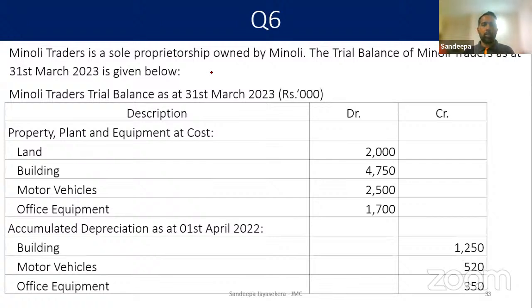Minoli Traders is a sole proprietorship owned by Minoli. The trial balance of Minoli Traders as at 31st of March 2023 is given below. The figures are in thousands. You have PPE: land, building, motor vehicle, office equipment, then the accumulated depreciation for those.